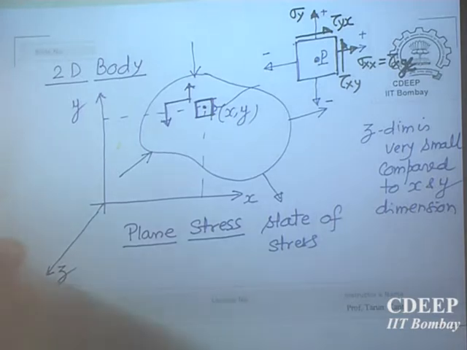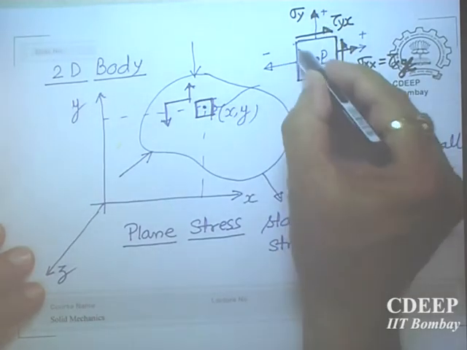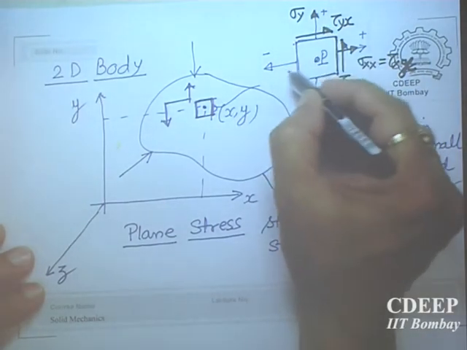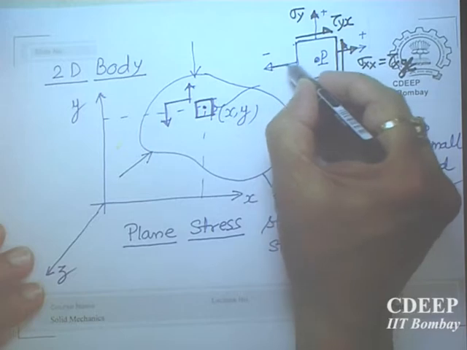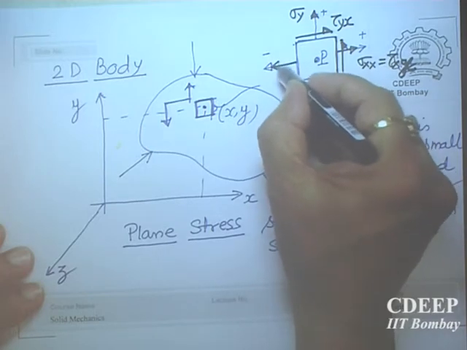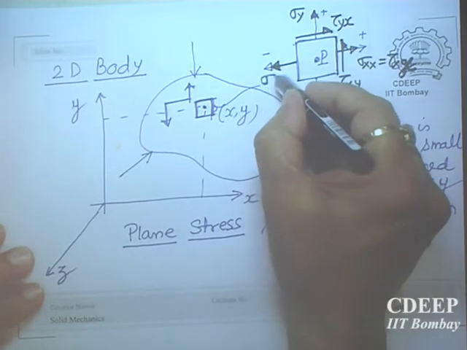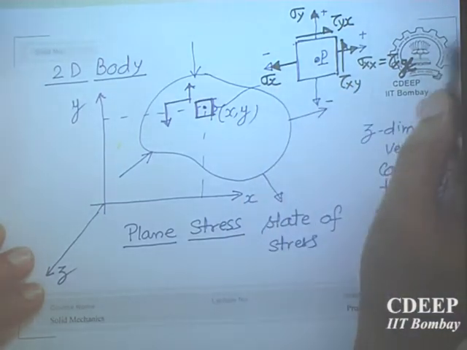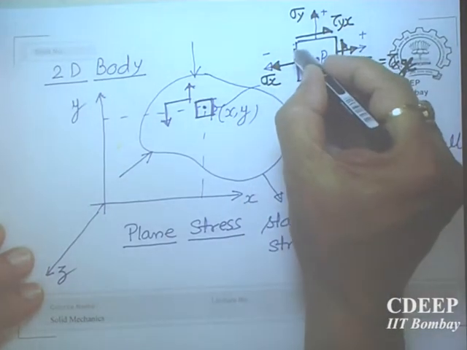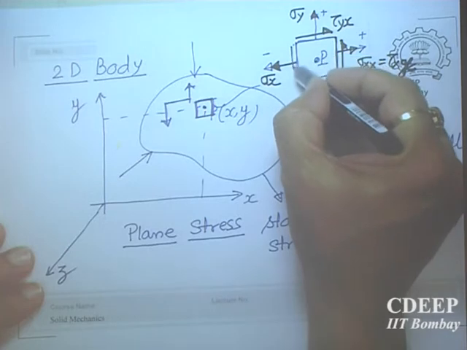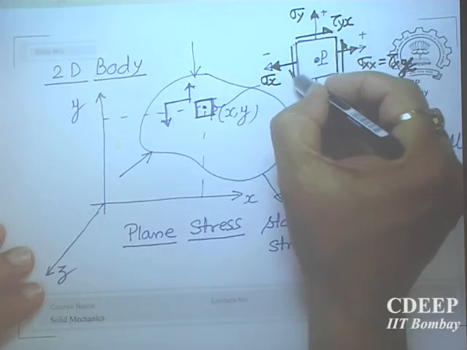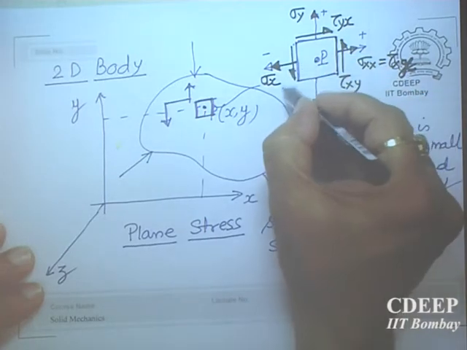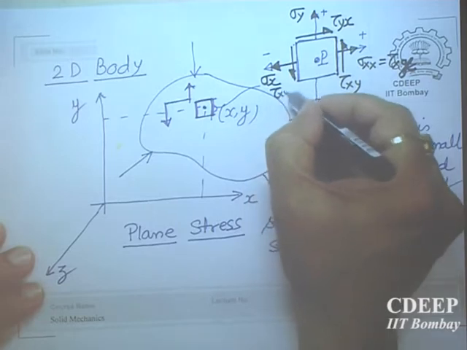Okay. Now similarly, when you go on the negative x plane, the positive sigma x will be in the negative direction, and then the positive shear stress will again be in the negative y direction, like this, and this will be tau xy.